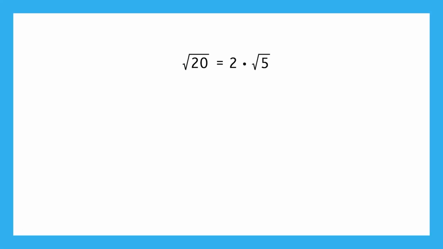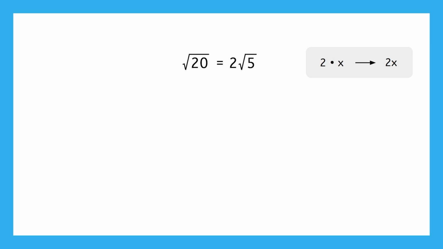Radical expressions are written similarly to numbers with variables. Just like 2 times x is written 2x, we write 2 times the square root of 5 without the multiplication symbol, like this. That's because when no operation is written between terms, it means they're multiplied.